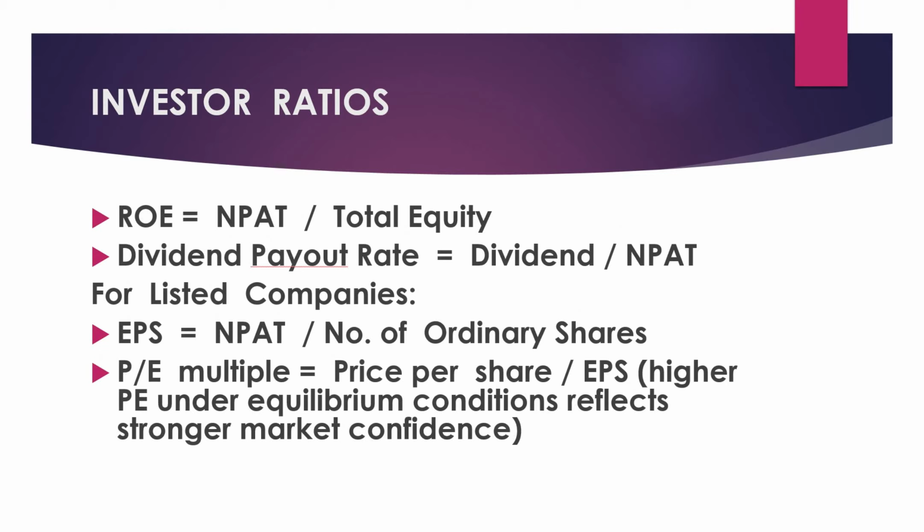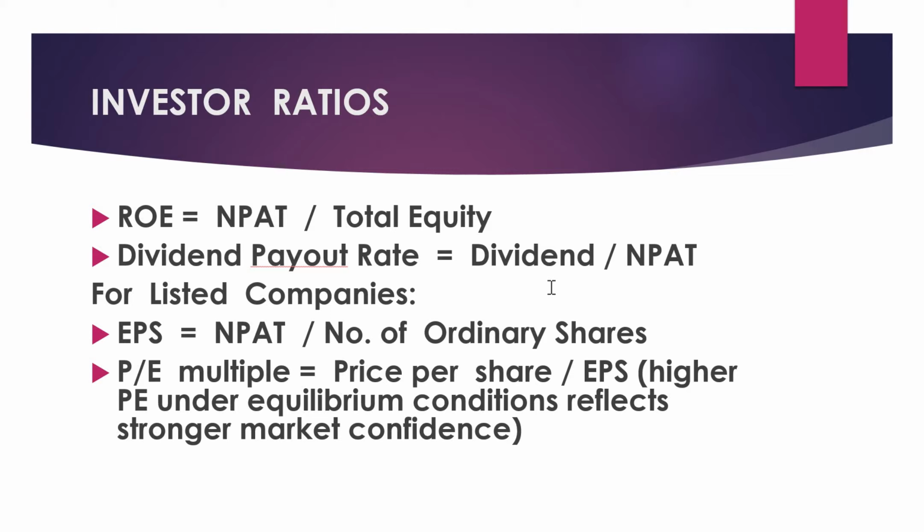Finally, we need to know if the company's financial performance is one that is satisfactory or adequate from the investor's point of view. Basic investors need two things. One, they need to know how much money the company makes, and secondly, how much of that money they use to pay dividends. So the first ratio measures profit after tax to total equity, how much money the company makes, and the second one is how much of those profits are used to pay out dividend.